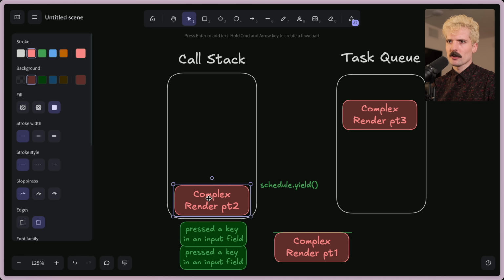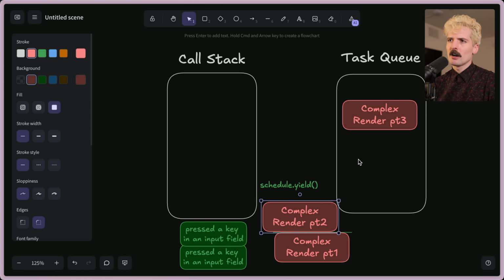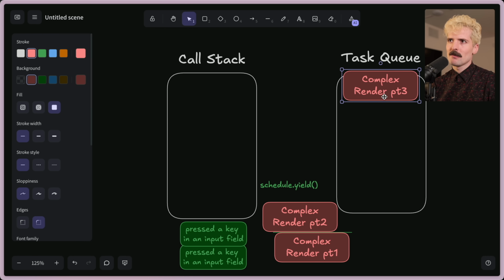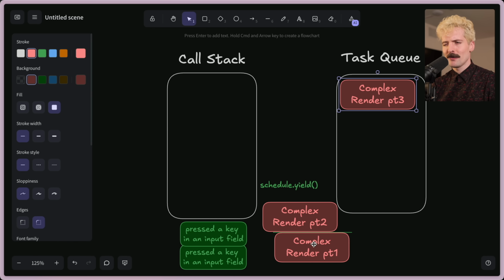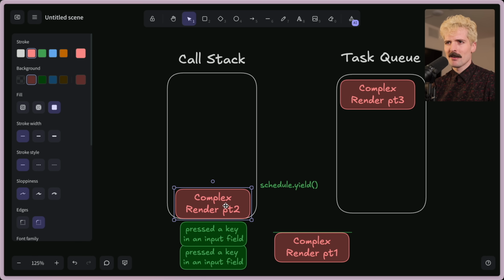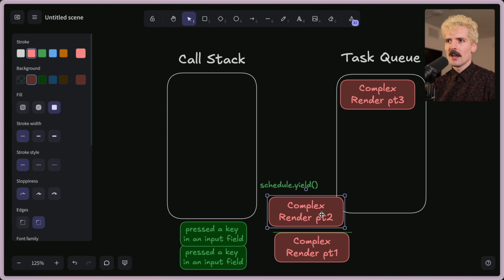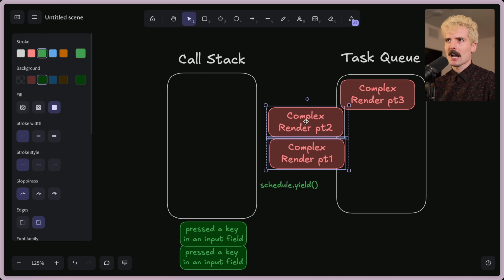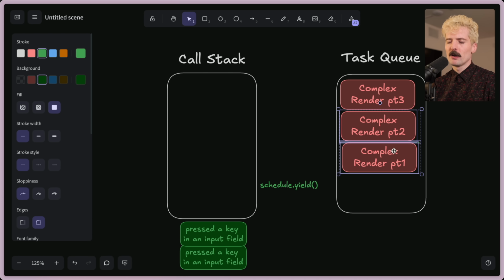And as long as this code is smart enough to say, oh, things have changed since, let's make sure we're rendering things after that change, now this can all be cleared through and rendered correctly. Maybe one of these tasks even says, oh shit, everything's changed. We have to go back to the start. So when complex render 2 triggers, it says we have to redo everything, and it just brings all three back into the task queue where it can start pulling them from there again.